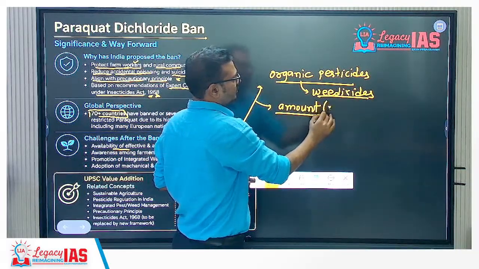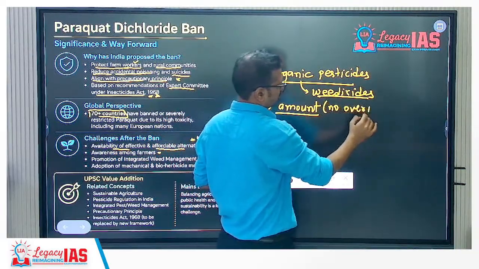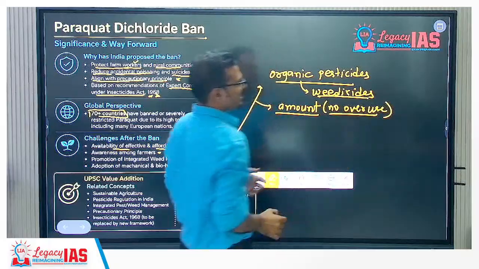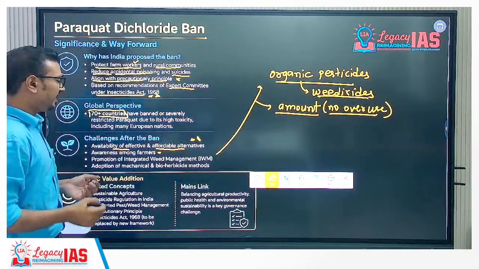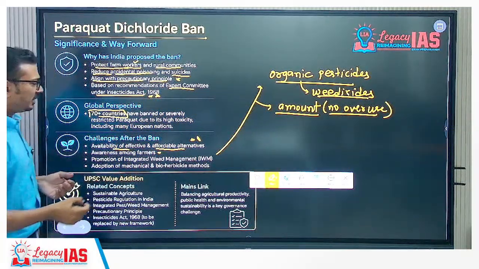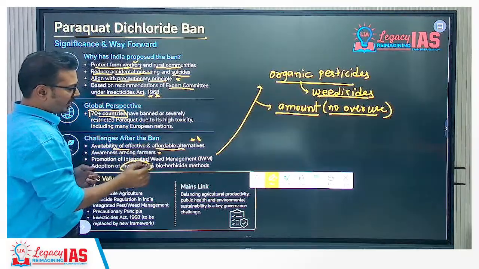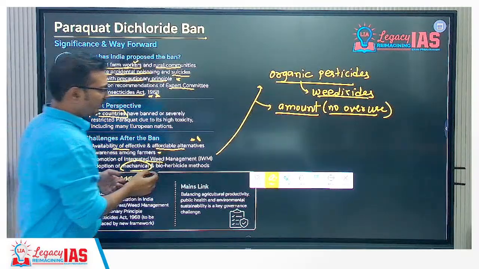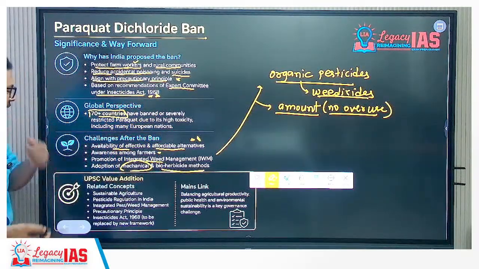No overuse, specific use is there. So this is integrated weed management. Then adoption of mechanical and bioherbicide methods, organic.